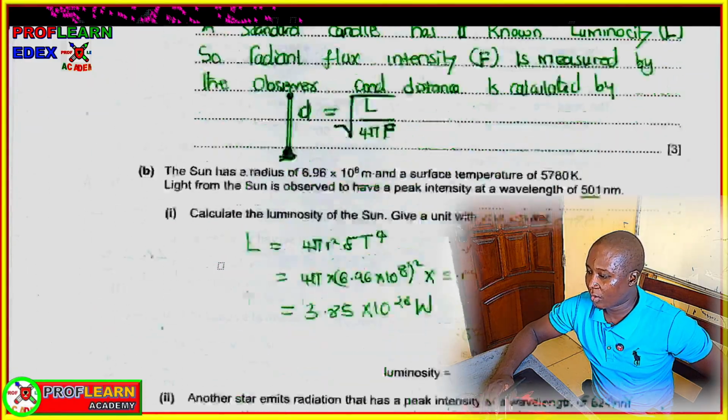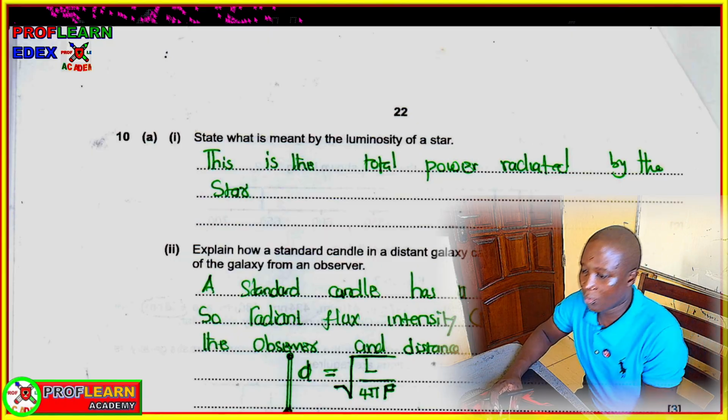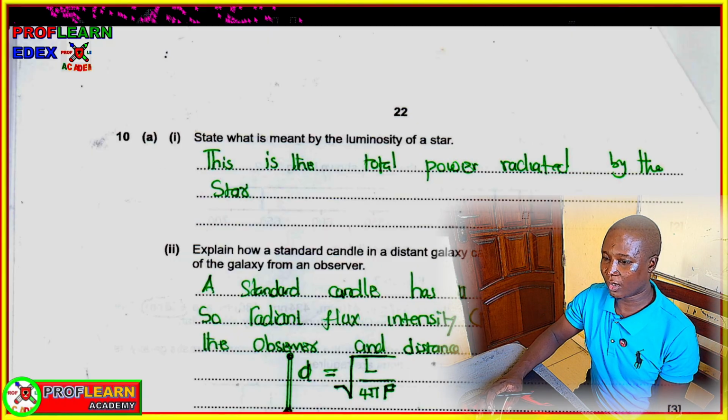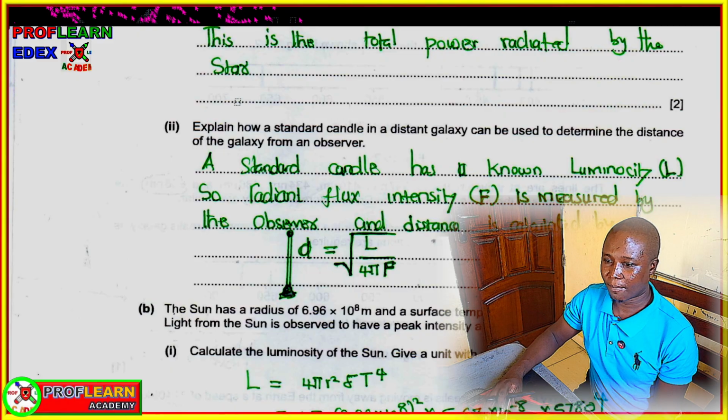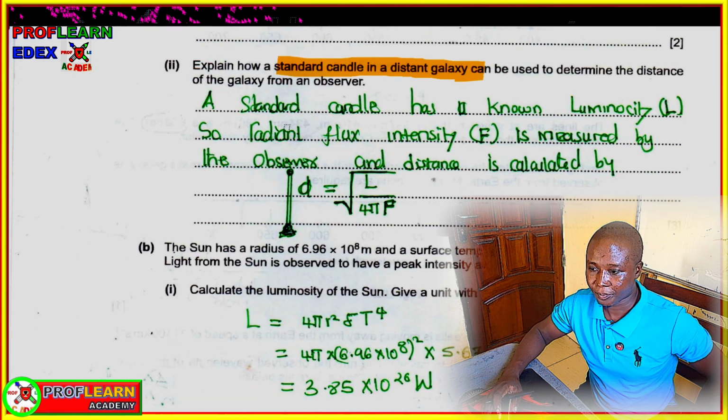And then we also have a question to do with what's the measure of luminosity. We have mentioned that it is the total power radiated by the star. And also there is a question how a standard candle can be used to determine the distance between the galaxy and the observer.